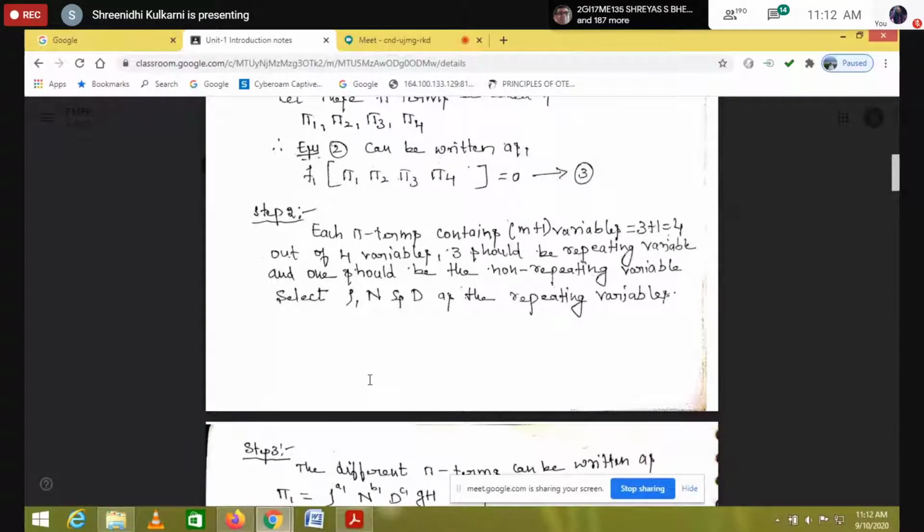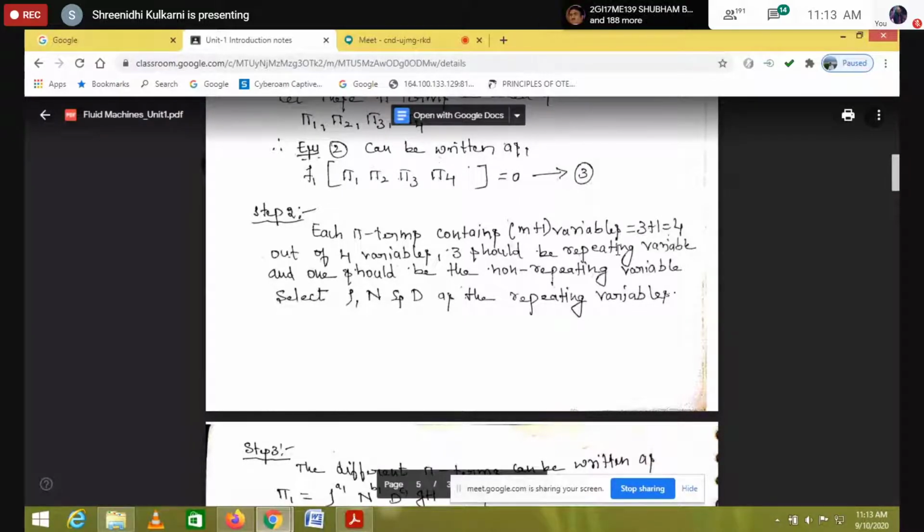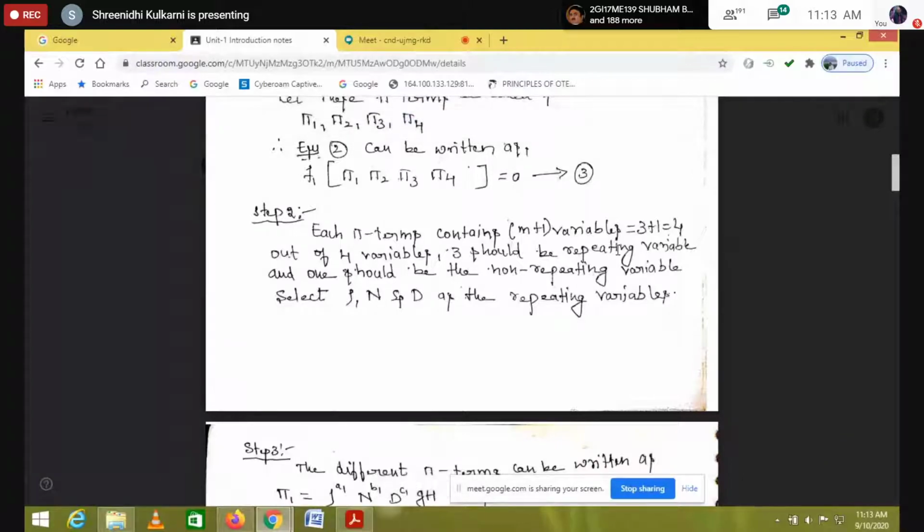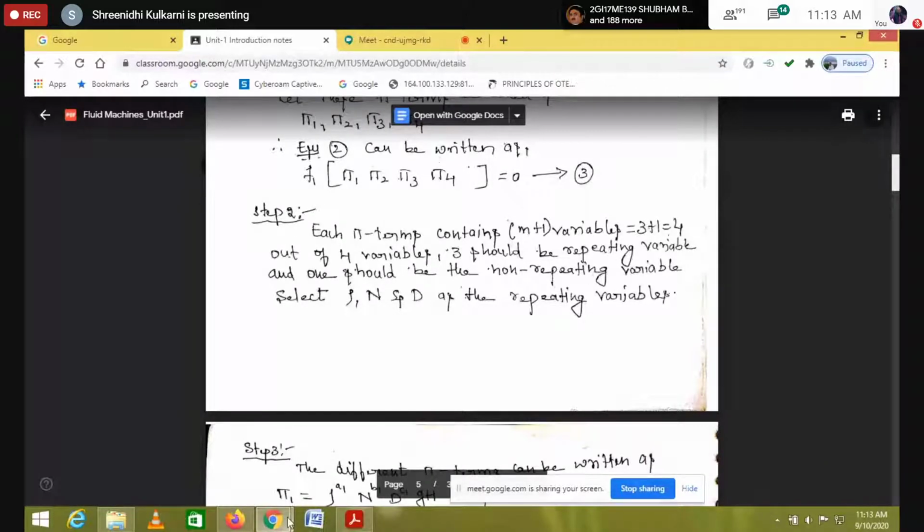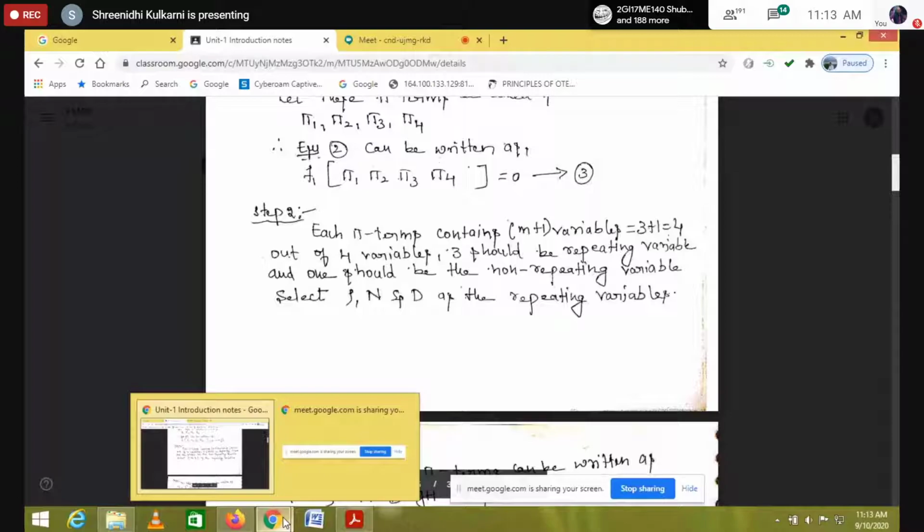See, here step 2 is very important. Each pi term contains m plus 1 variables. What is this m? m is the repeating variables, and 1 should be the non-repeating variable. Another one is a non-repeating variable.